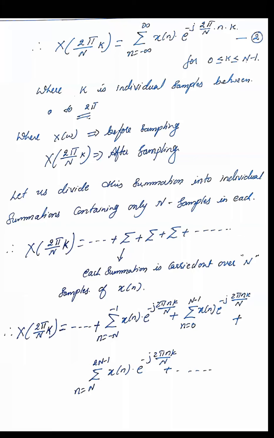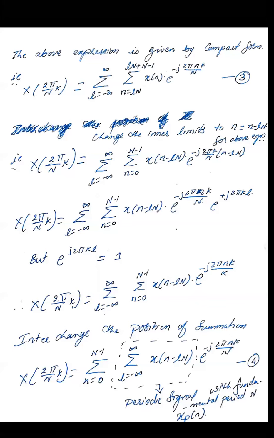Now this infinite sequence can also be written in another form by taking the compact form. Let us analyze that here. The above equation can also be written with the help of two summations. The infinite numbers can be reduced by adding one more summation, that is L is equal to minus infinity to plus infinity.